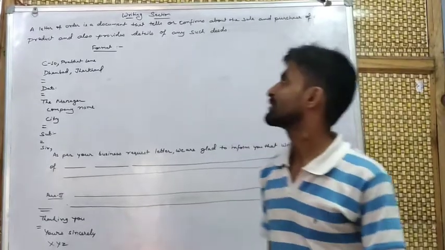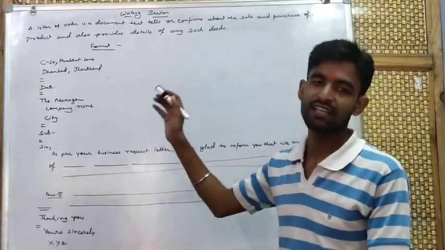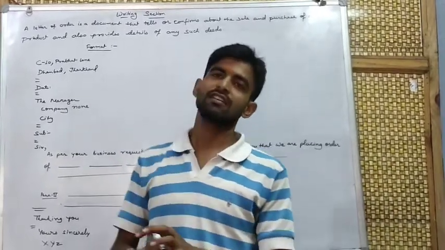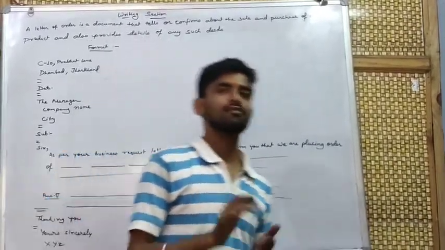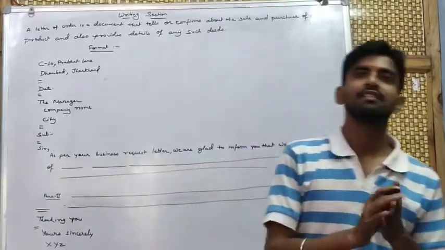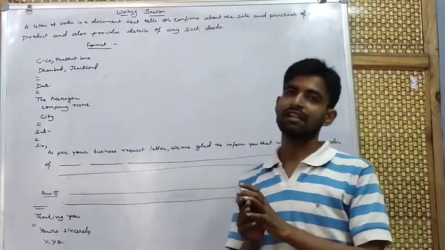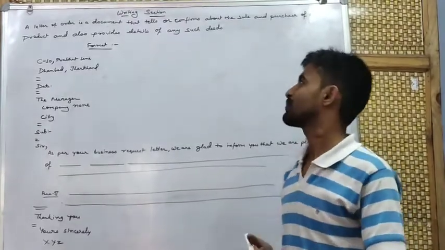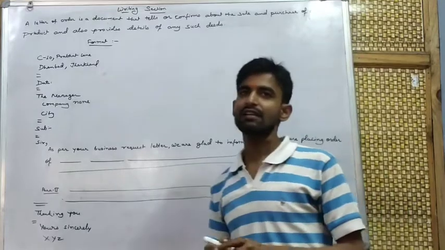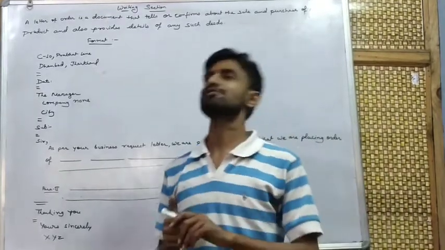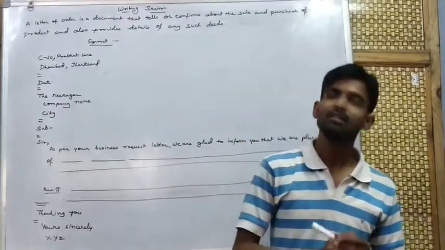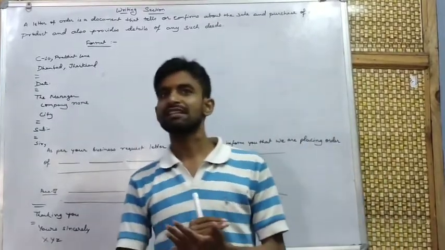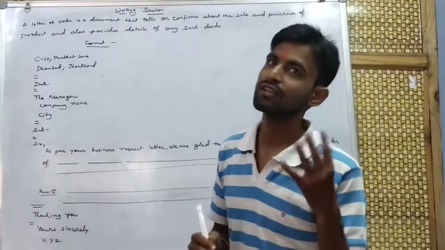Students, today we will deal with a topic in the writing section. You all know that we have a writing section in which, for class 9 and 10, there are different types of letter writing. Today we will discuss letter writing, and letters are divided into four types. First is the letter to editor, second is the order letter, third is the complaint letter, and the fourth one is the request letter.